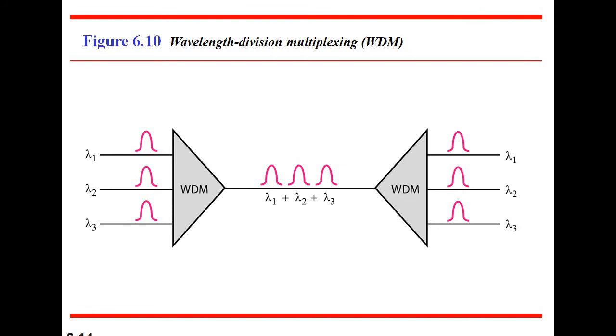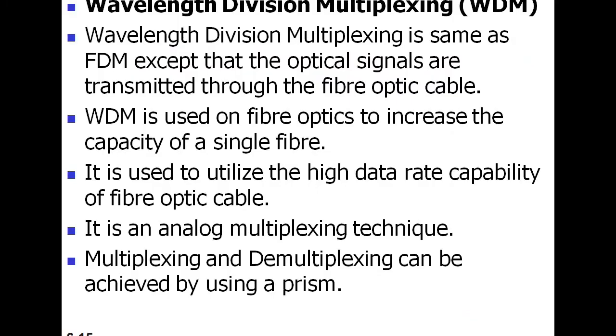Okay, let me go for the notes. This is the wavelength division multiplexing in shortcut format. We will say it WDM. So what is the first point? Wavelength division multiplexing is the same as FDM, except that the optical signals are transmitted through the fiber optic cable.